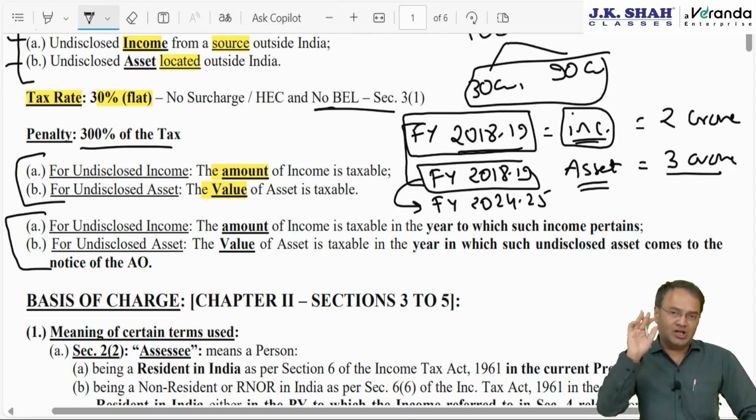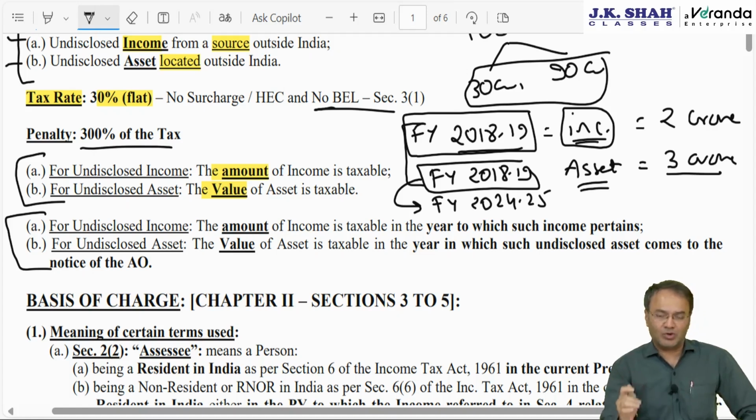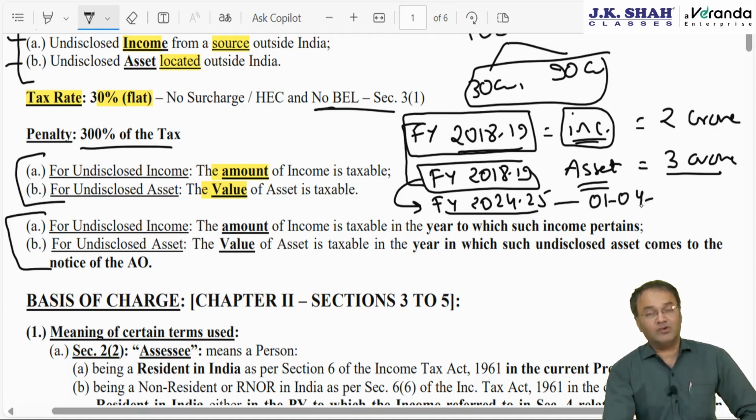Asset will not be taxed in 18-19; it will be chargeable to tax in financial year 24-25. Secondly, what will be taxable will be the value of the asset, which is to be computed as per valuation rule. For valuation rule, valuation date will be 1st April of that financial year in which the given asset comes to the notice of AO. It comes to the notice of AO in financial year 24-25, then 1st April 24 will be the valuation date. We need to find out value as on that day.